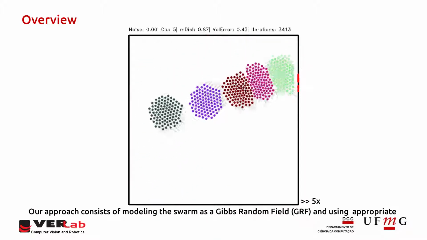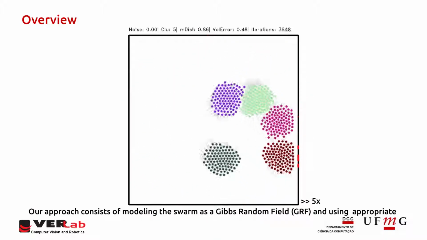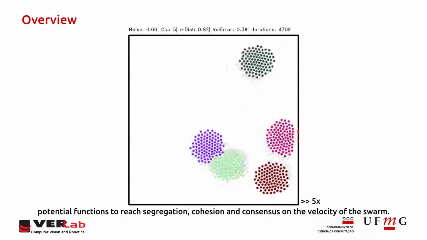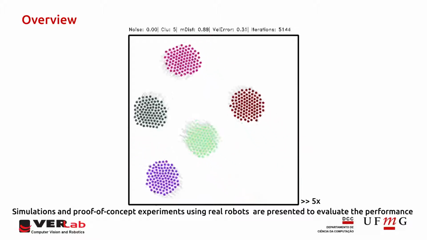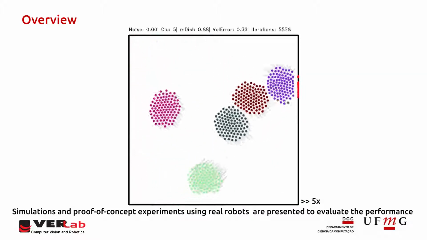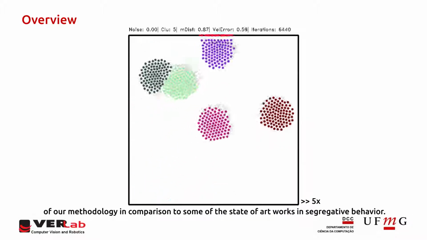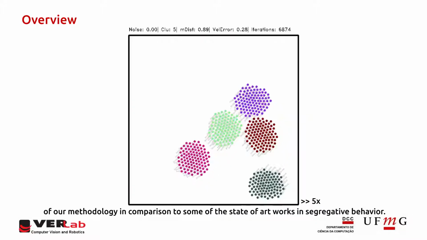Our approach consists of modeling the swarm as a Gibbs random field and using appropriate potential functions to reach segregation, cohesion and consensus on the velocity of the swarm. Simulations and proof-of-concept experiments using real robots are presented to evaluate the performance of our methodology in comparison to some of the state-of-art works in segregative behavior.